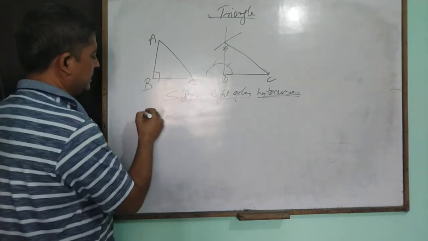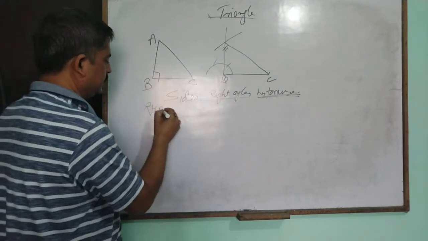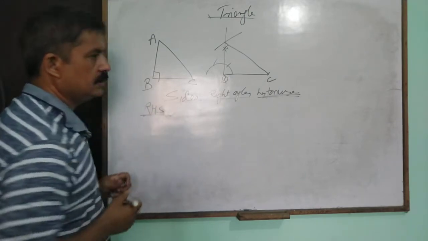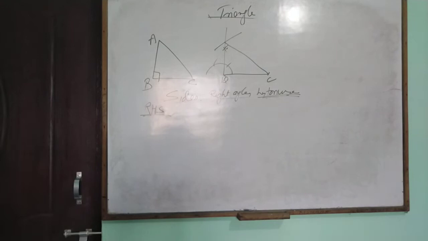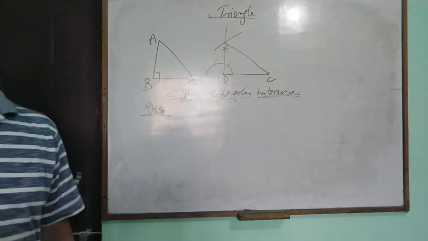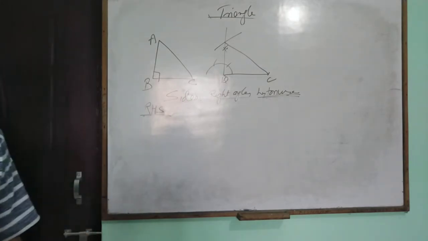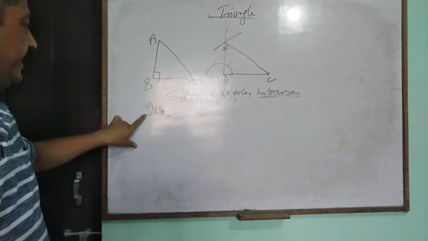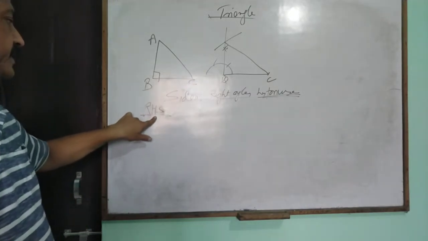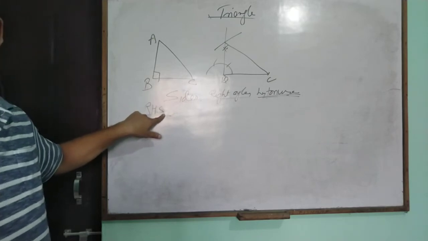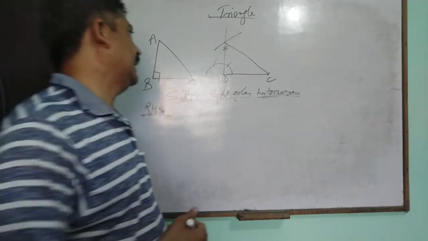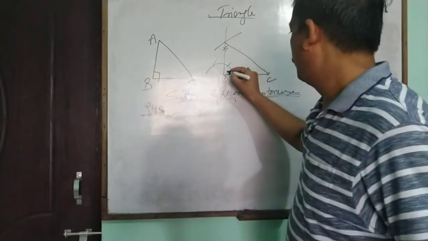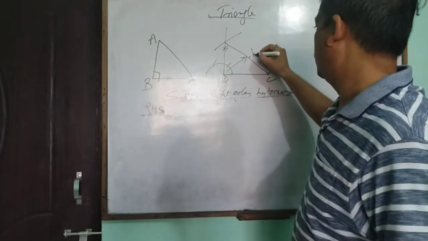That condition is called RHS, not the right hand side, because in general terms RHS means the right hand side, but here it means right angle, hypotenuse and one side. It is very clear that the side opposite the 90 degree angle is called the hypotenuse.